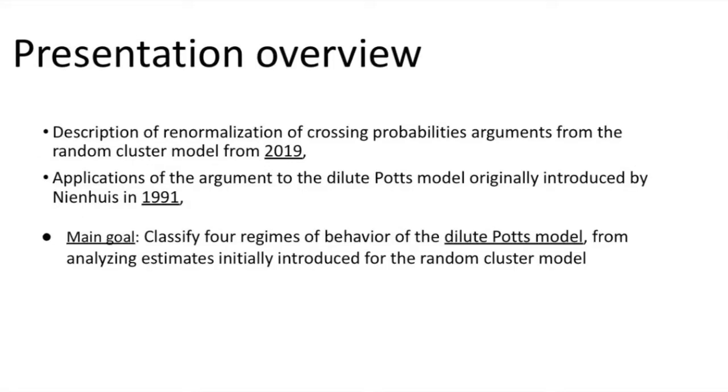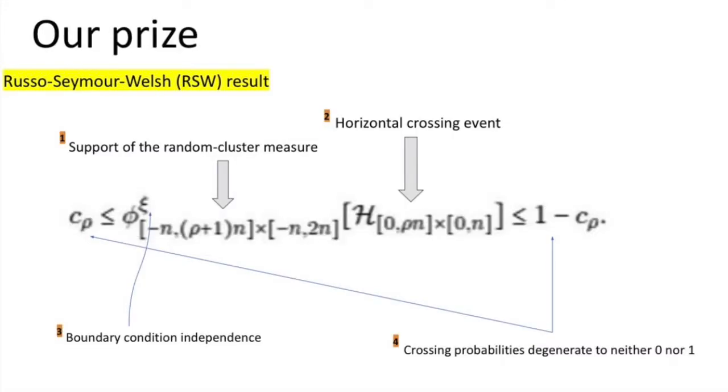And so for a presentation overview, I'm going to describe how the argument applies in the case of the random cluster model from 2019, which can then be applied to the dilute Potts model that was introduced by a Dutch physicist in his 1991 paper. And the overarching goal of our analysis will be to classify four regimes of behavior of the dilute Potts model in light of the estimates for crossing probabilities that are given for the random cluster model.